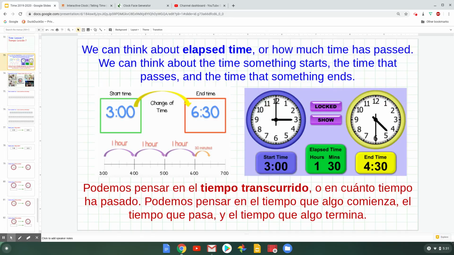Follow along, and when I snap, you can read the next word. We can think about elapsed time, or how much time has passed. We can think about the time something starts, the time that passes, and the time that something ends. Let's think about what that means.